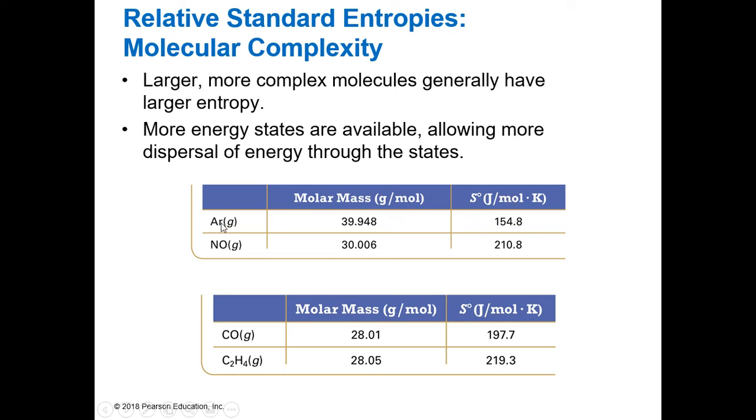That is because argon is just one atom by itself, whereas nitrogen monoxide has two atoms together, and so it ends up having a higher entropy. We look at the molar mass down here of these two molecules. As you can see, they're almost identical, but the entropy of C2H4 is higher than carbon monoxide.